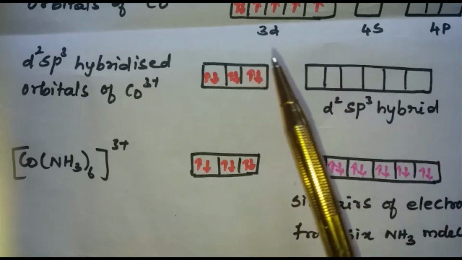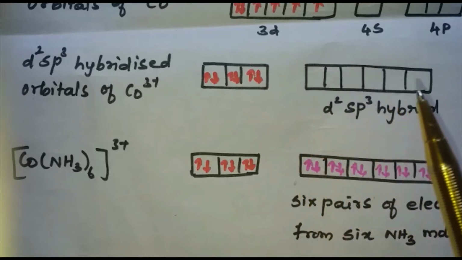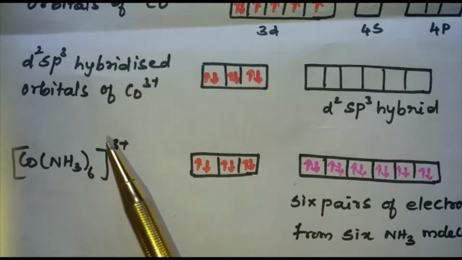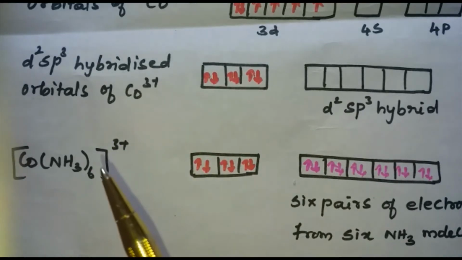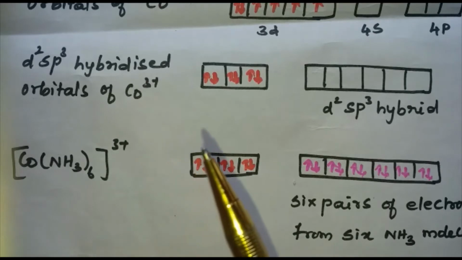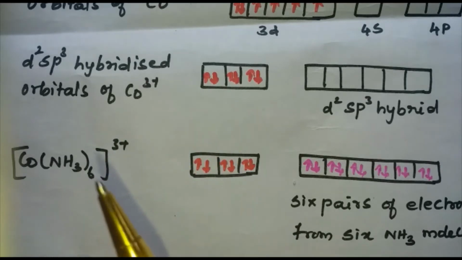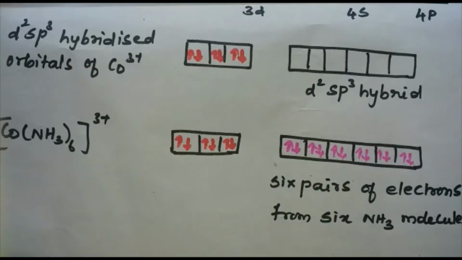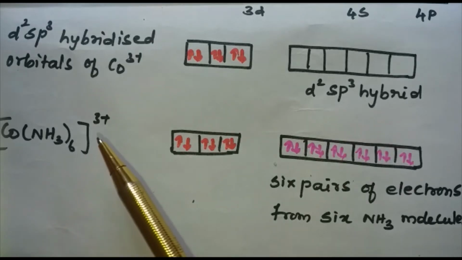Spin paired complex means the absence of unpaired electrons. This [Co(NH3)6]3+ complex is found to be diamagnetic in nature and it has an octahedral geometry, and it is known as inner orbital complex or low spin complex or spin paired complex. d2sp3 hybridization, octahedral complex, otherwise known as low spin complex or spin paired complex because of the absence of unpaired electrons.